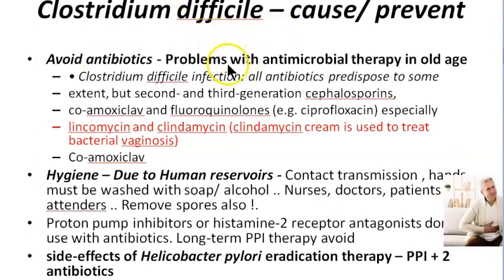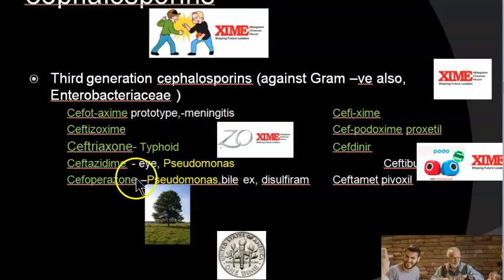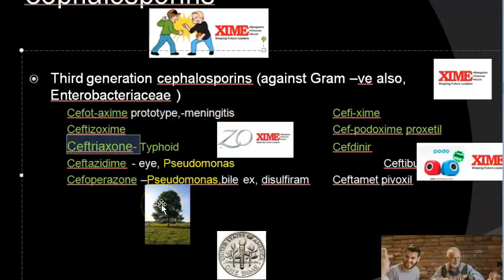If you know, you can prevent Clostridium difficile infection, right? So avoid antibiotics. Especially in old age, if you're taking antimicrobial therapy, you're more prone to Clostridium difficile infection. So what antibiotics should you avoid? Mainly you should avoid third generation cephalosporins, like ceftriaxone.